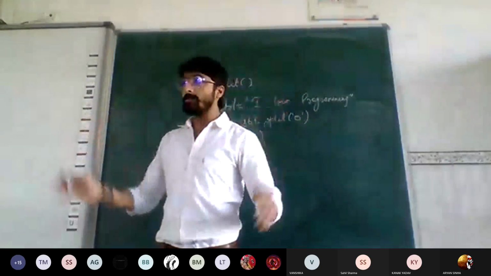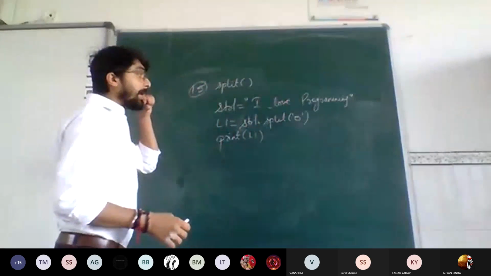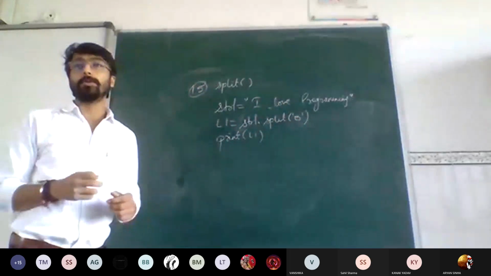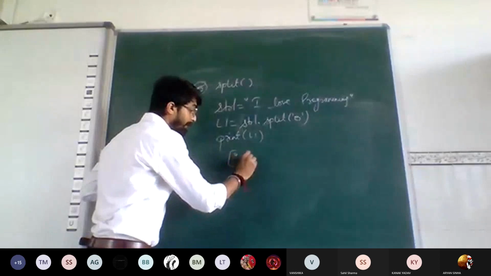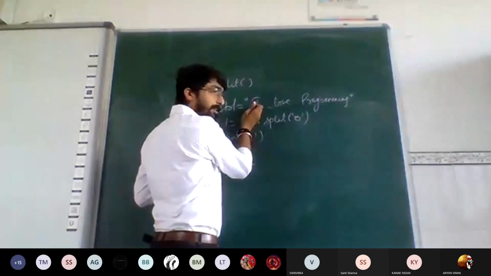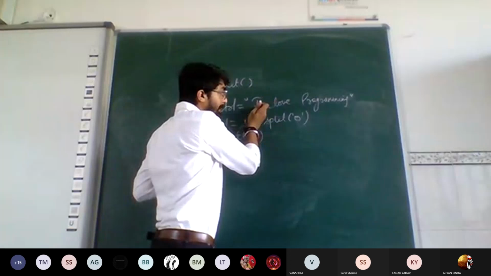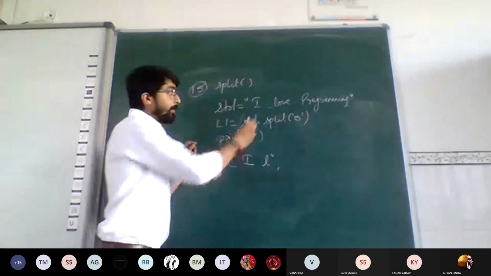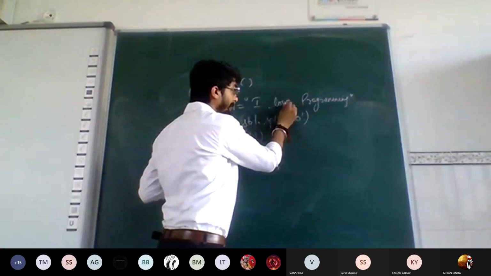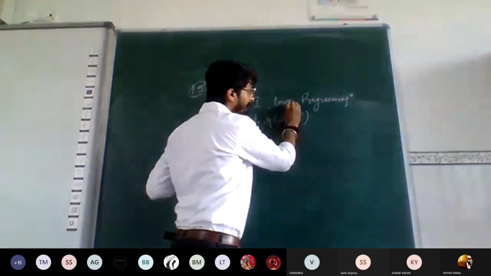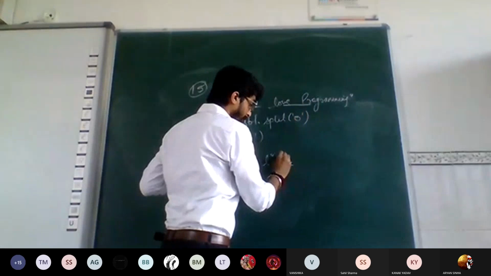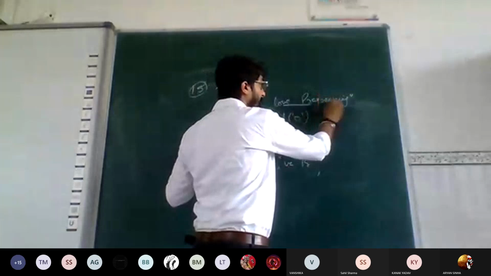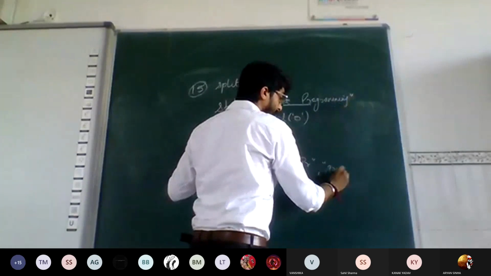But now I have split the string on behalf of the character o. It means the list will be like this: it will start from here and search for o. Until o comes, one element. Okay? o came. It will skip o. Then the next element will be formed from here till the next o. Done. Then o came, removed. Then after this, until o does not come, the next element.